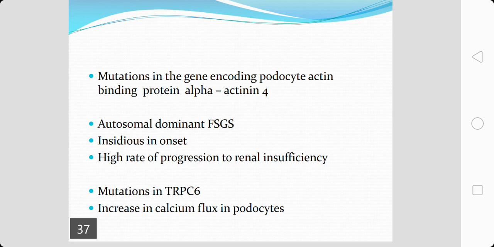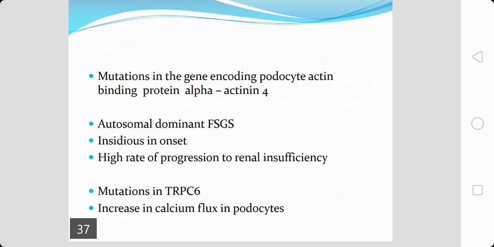The mode of inheritance of this form of disease is autosomal dominant, and there is an insidious onset, with a very high rate of progression to renal insufficiency or renal failure.